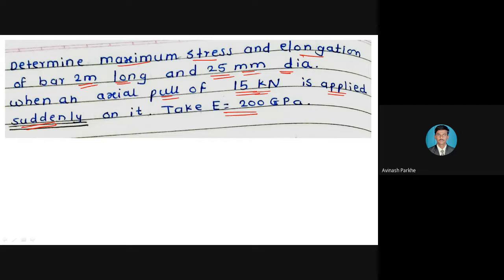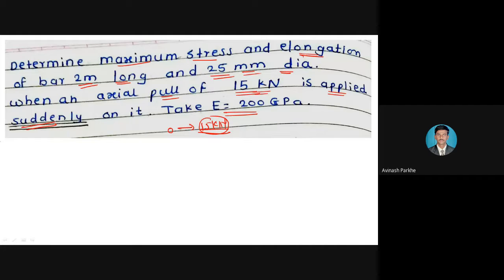One circular bar is there. On that particular circular bar, a 15 kilonewton external force is applied along the axis, and its condition is given. Suddenly means from 0 kilonewton, the load is directly applied as 15 kilonewton, 0 to 15. Due to this suddenly applied loading, the amount of stress developed in the bar, that is the maximum stress, we have to calculate, and the elongation that takes place due to it also we have to calculate.